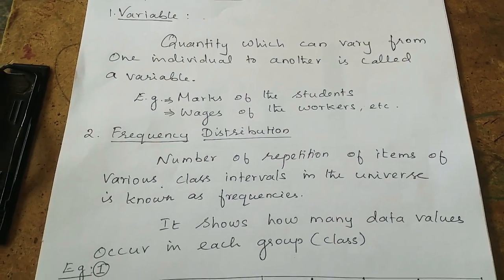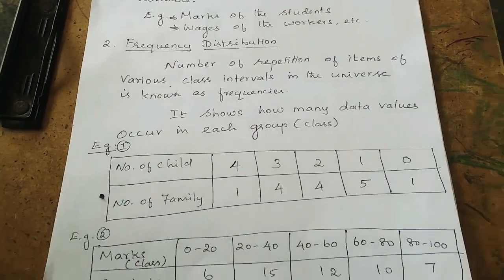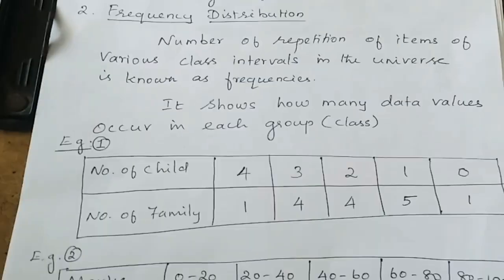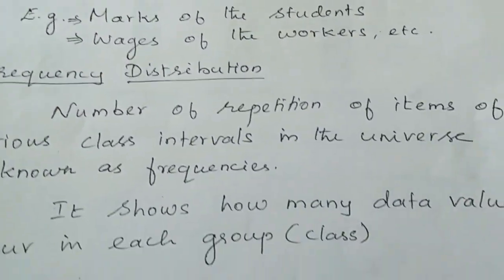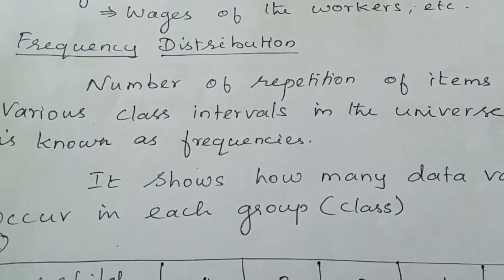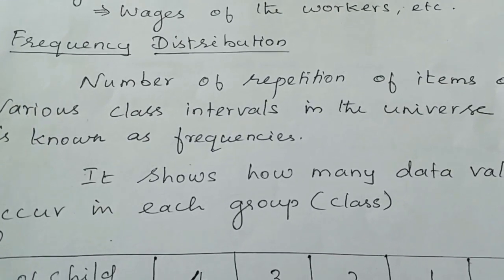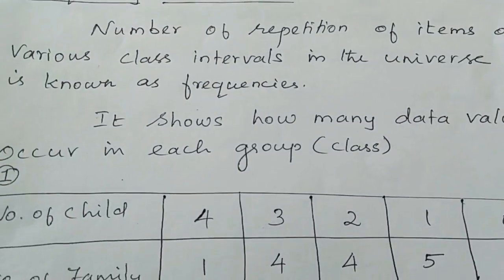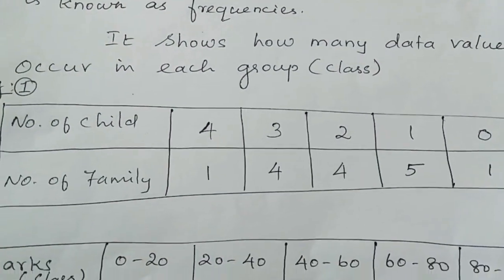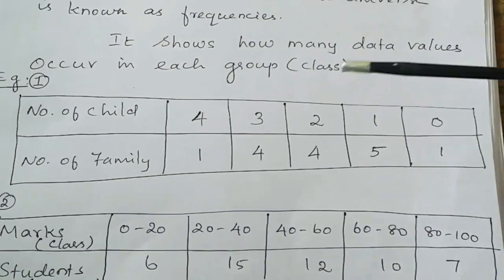The next important term is frequency distribution. The number of repetitions of items of various class intervals in the universe is known as frequencies. That is, the table that divides data into different groups is called a frequency distribution. It shows how many data values occur in each group.